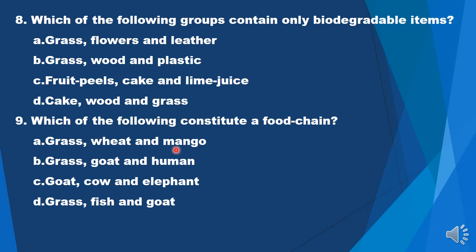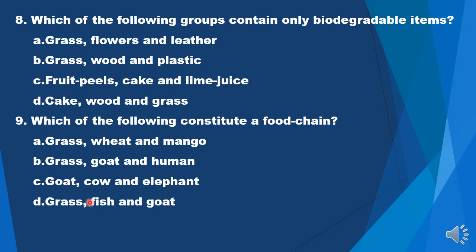Because producers cannot be at the higher level of a food chain. Mango is a tree and obviously a producer. Wheat is a plant, obviously a producer. Here all 3 are producers. But a food chain consists of producers, consumers and decomposers. Now, goat, cow, elephant. All 3 are herbivores. There are no producers and there are no carnivores.